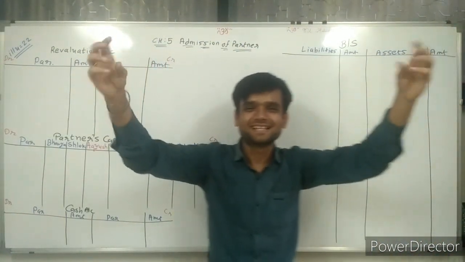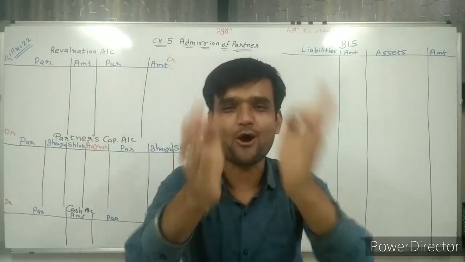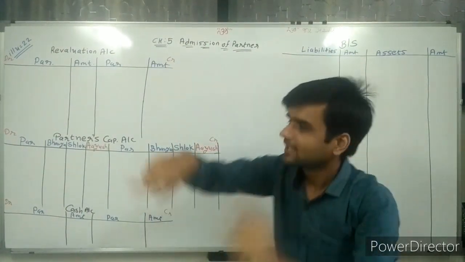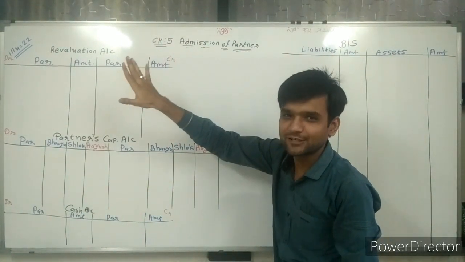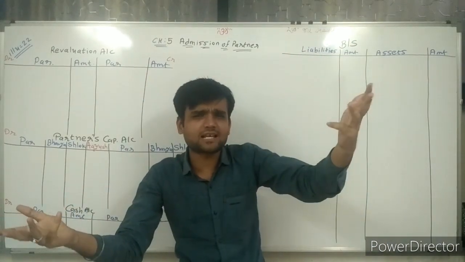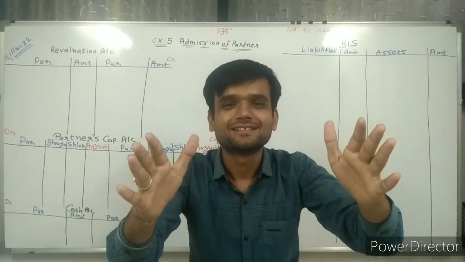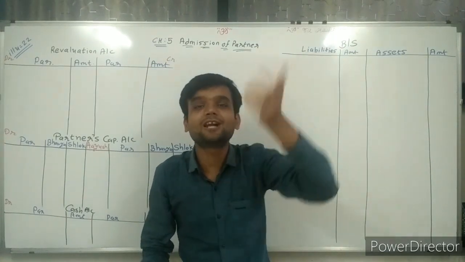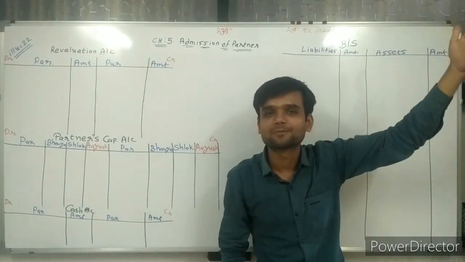Hello students. Today is your second lecture for chapter number 5. What have we done in the first lecture? The simplest sum related to chapter number 4.